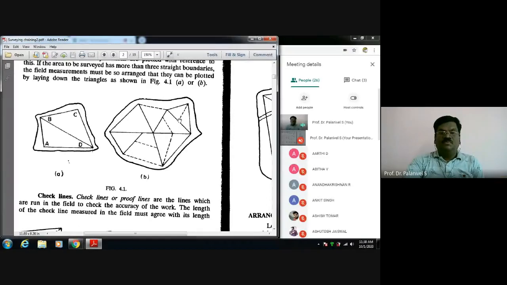Sometimes, to verify the accuracy of your survey work, we do not wait until after taking the survey and plotting. During surveying itself, some check line will be run. Suppose from here to here, they choose some point, this many meters.